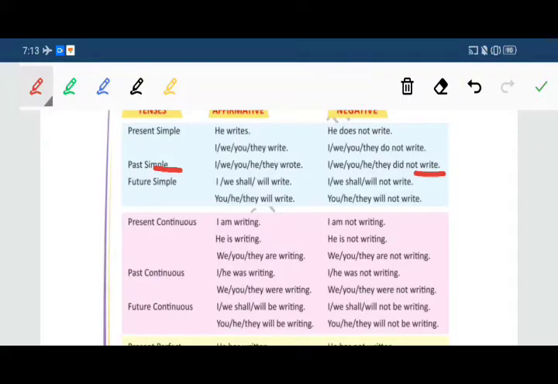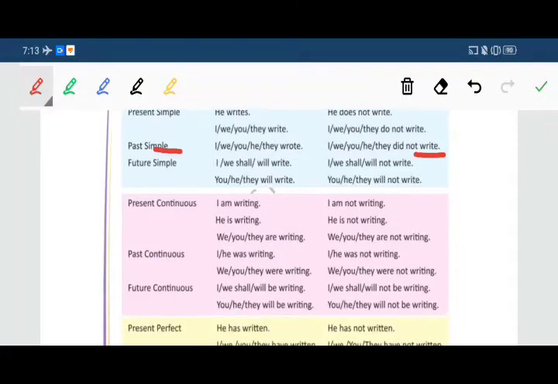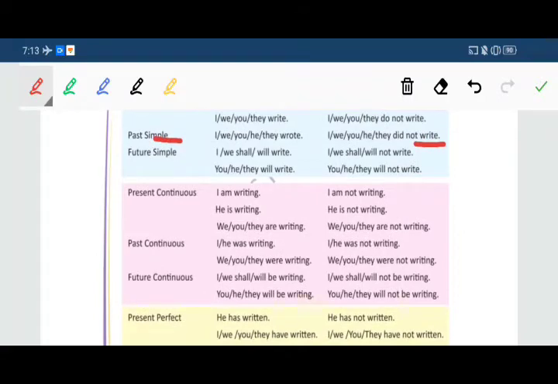Now come to future tense. First example is here: I shall or we shall write. And in negative we can use I shall or will not write. Again, an example for the plural one: you, he, they will write. In the same way in negative, it changes into will not write.